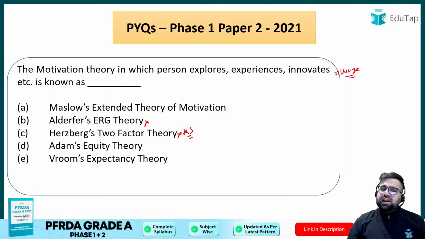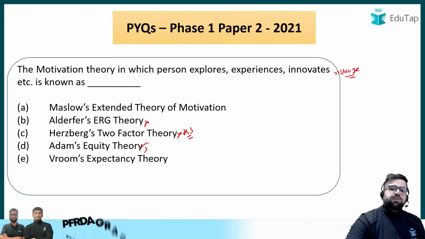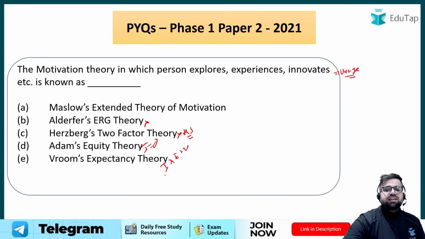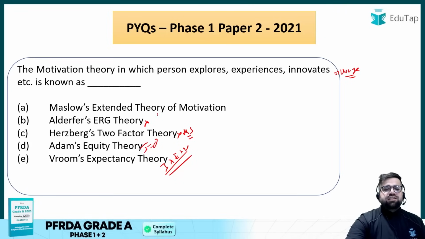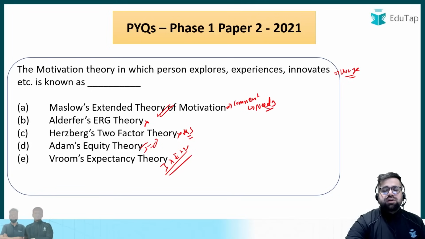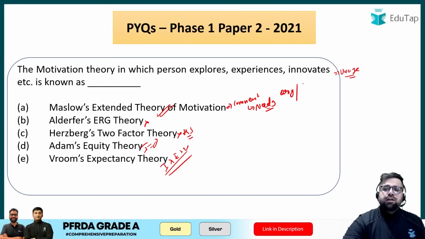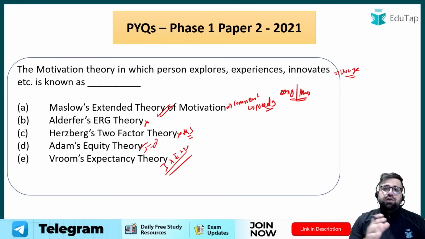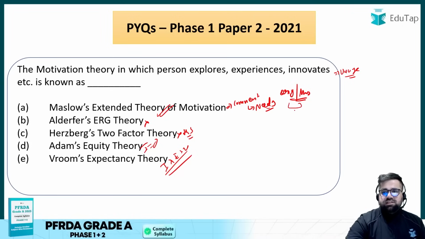Adams' equity theory again doesn't make any sense because over here you compare your inputs to outputs. Vroom's expectancy theory, which talks about instrumentality, expectancy and valence, is again not making any sense. So right now you are left with only option number A, which is extended Maslow theory. In the comment box, if you can tell me how many needs were given under the original Maslow theory and how many needs were given under Maslow's extended theory, then I will think that yes, you are going on the right track. So I need these two answers in the comment box.